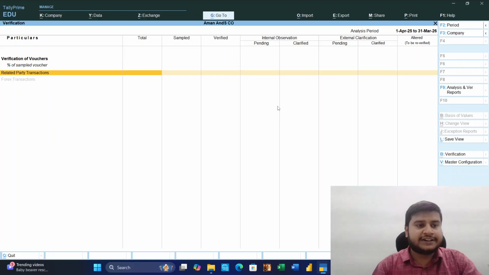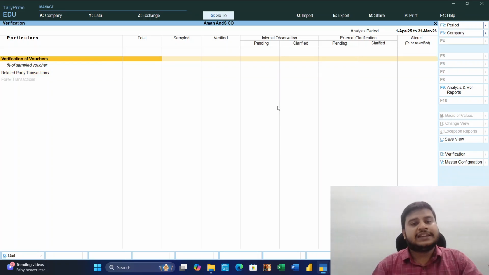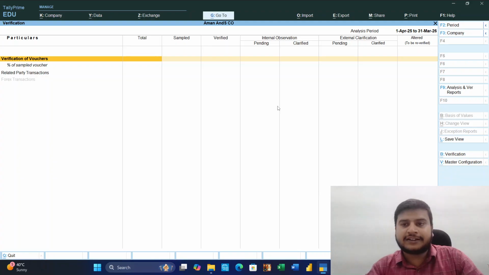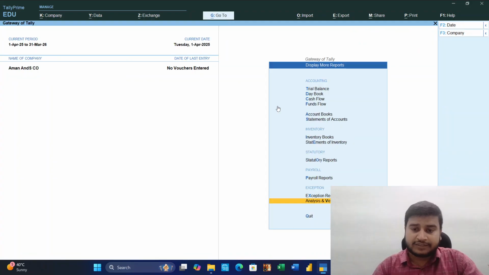Voucher verification, related party transaction, we have to do in this. This is done for audit purpose. Suppose there are 90,000 vouchers entered. We verify 10,000, 15,000, yeah, less than 15,000. We can put a sample percentage and we can get an internal observation also on why this entry has been done, and we can put our clarification also.